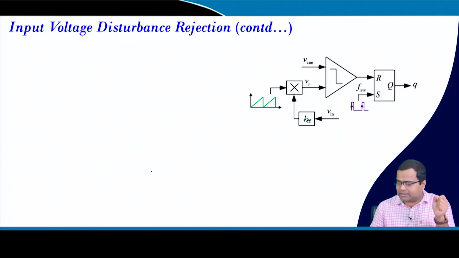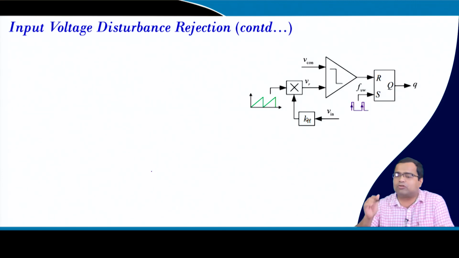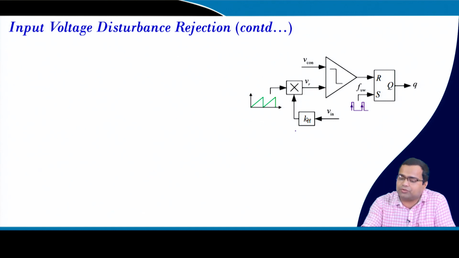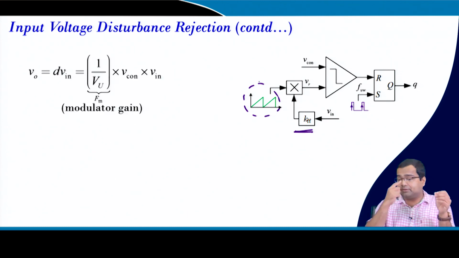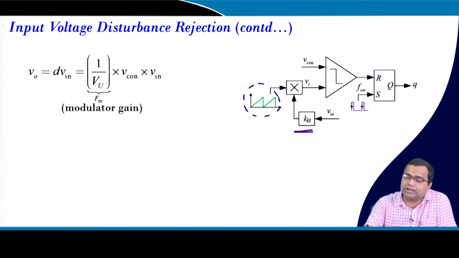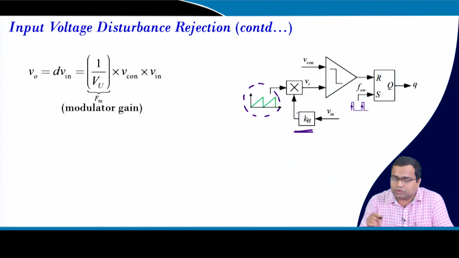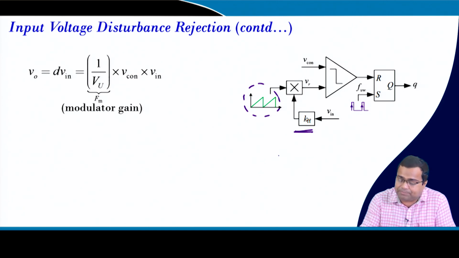So in order to do that, let us consider a feed forward action. What is that? We want to change the ramp slope when there is a change in the supply. That means I want to connect a feed forward action by which the ramp slope will be multiplied. So one thing we have to keep in mind, in practical commercial IC, generally we use a constant current source